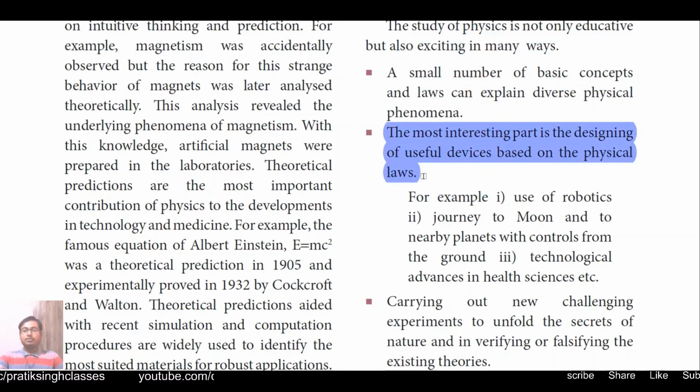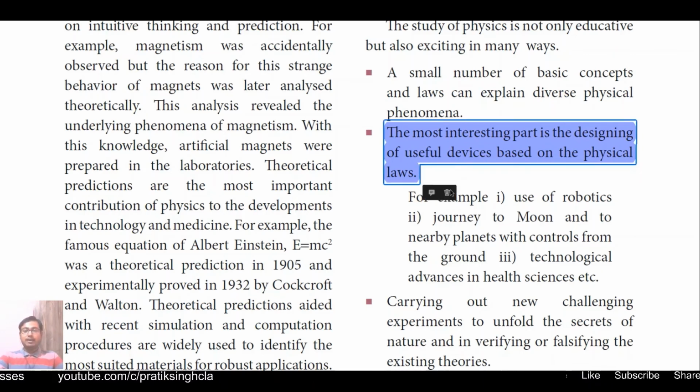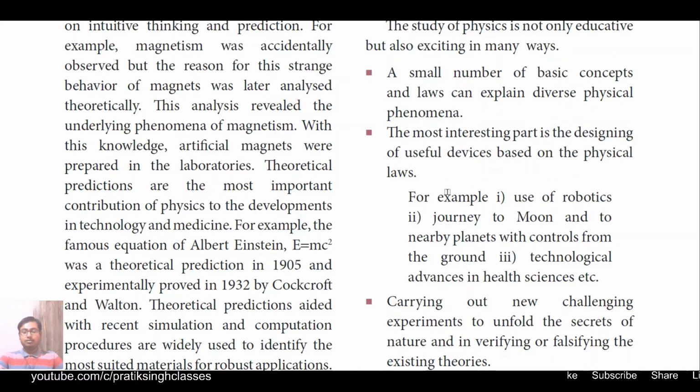Suppose you are watching this video on your mobile phone, laptop or desktop. How that device displays things on the screen is based on physical laws. For example, consider the use of robotics. Robotics is a branch of physics, and the way robots behave and work is based on the laws governed by physics.